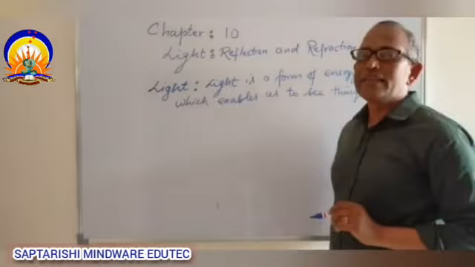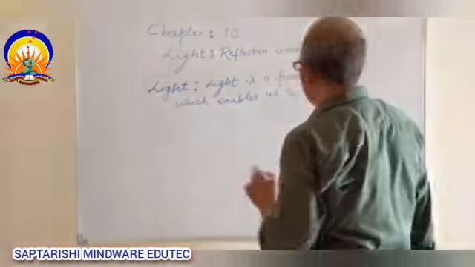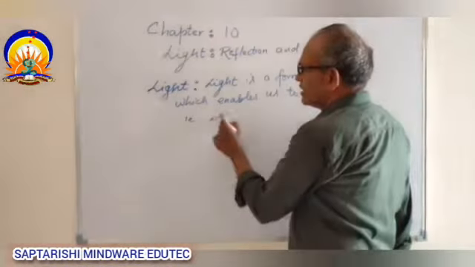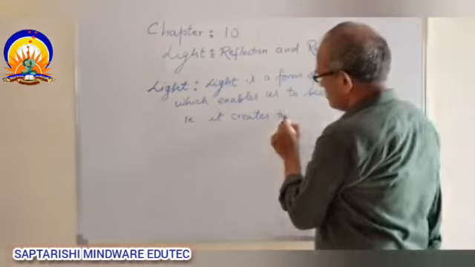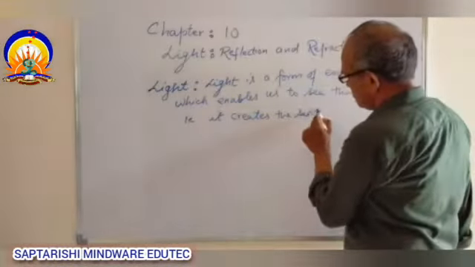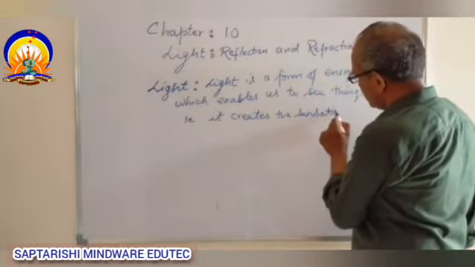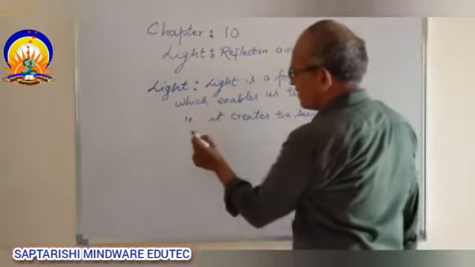That means it creates the sensation of vision.